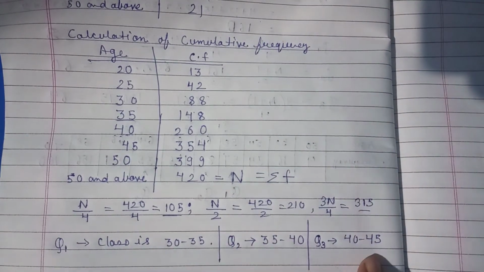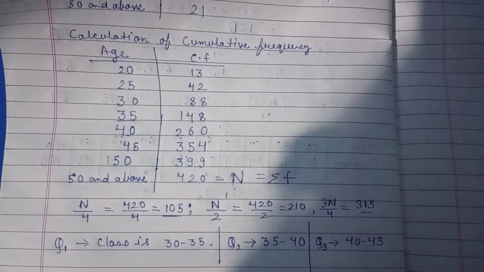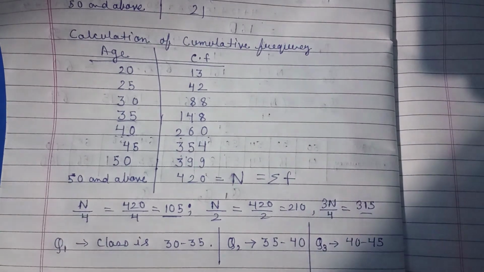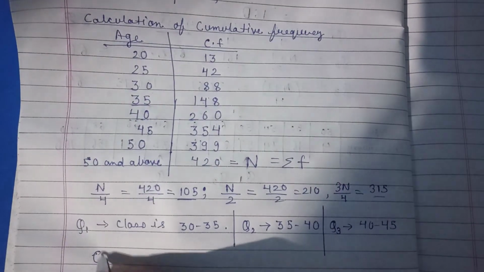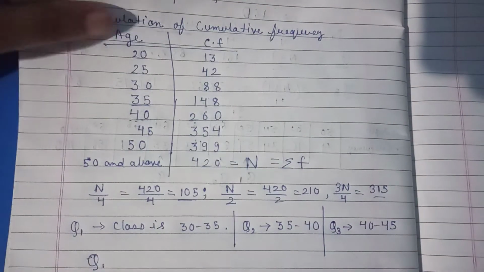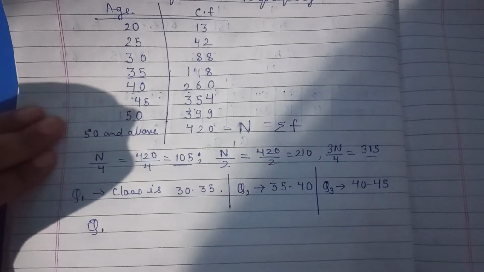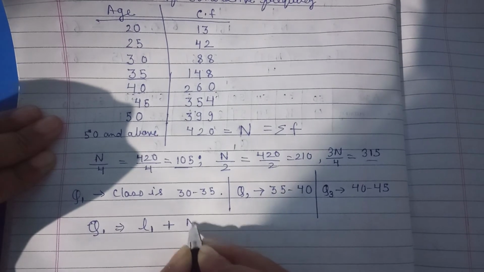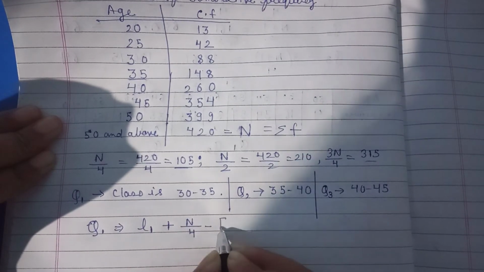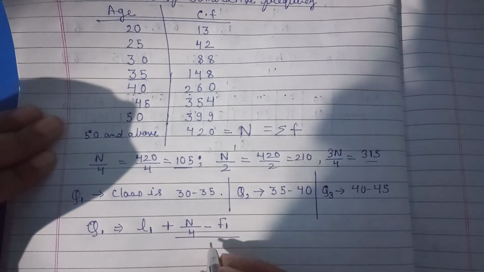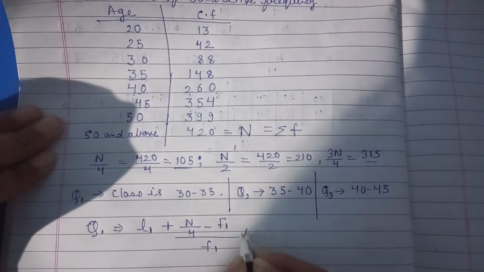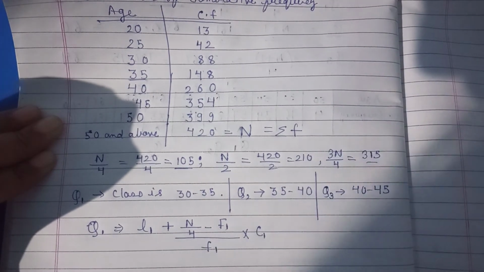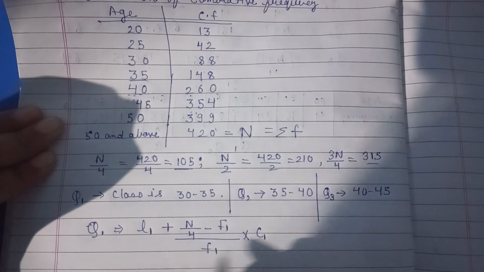Now with the help of these classes we will find out Q1. Be careful while I am writing the formula of Q1. Q1 can be found the same way we find the median: L1 plus n by 4 minus cf divided by f into c.